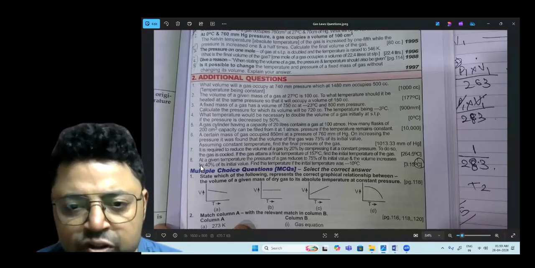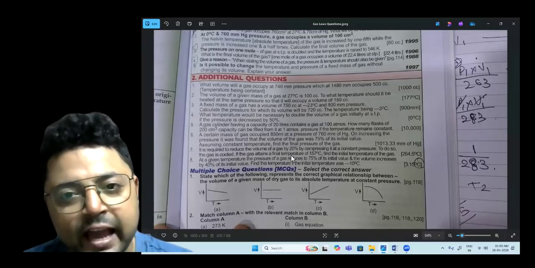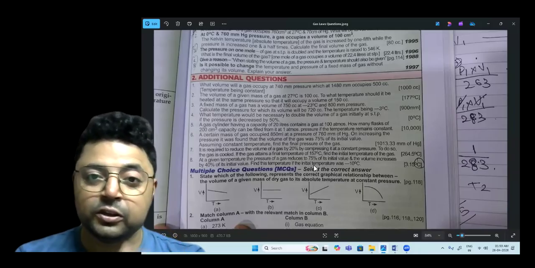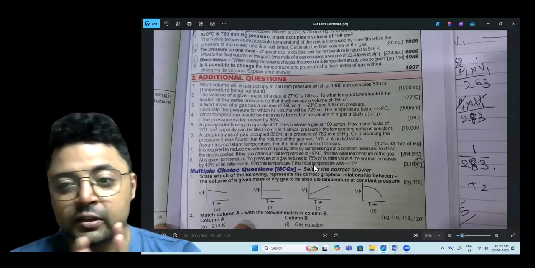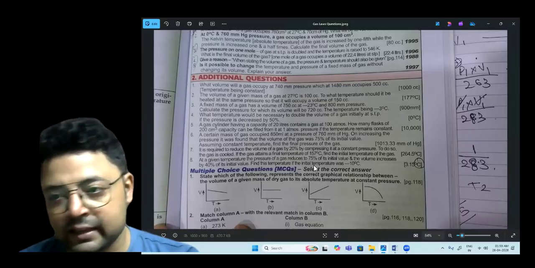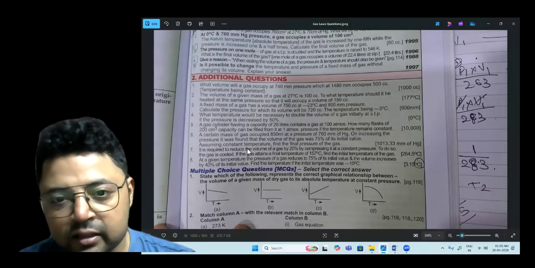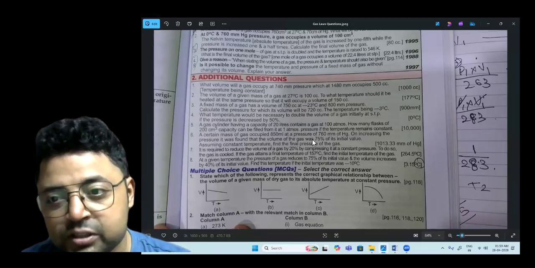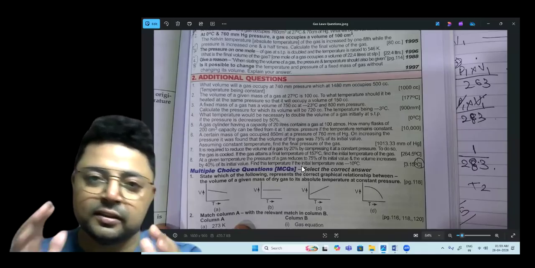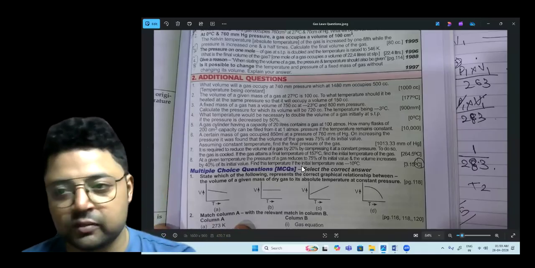Now let us come to question number 8. At a given temperature, the pressure of a gas is reduced to 75%. Again, I'm telling you, you have to read the question carefully. The pressure of a gas reduced to 75%, like the first one. In question number 6, it was 75%. Now it is reduced to 75%, meaning it became 75% of the initial value.